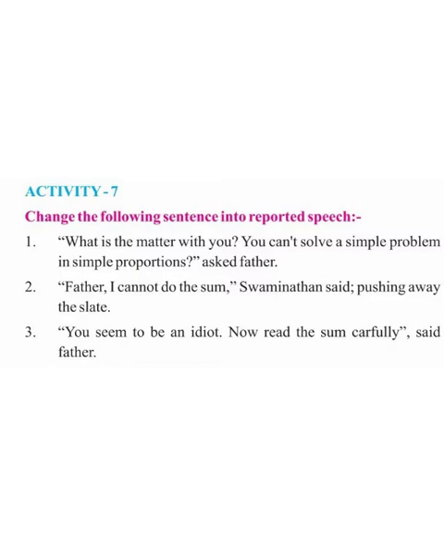You can see here the sentence starts with WH, so here the answer also starts with WH. Here there will be no conjunction that. Is, the present tense, will change into past tense, was. And the pronoun also will change. You becomes him. Can't will become could not. So in this way we have to make some changes in the pronoun and in the tenses.